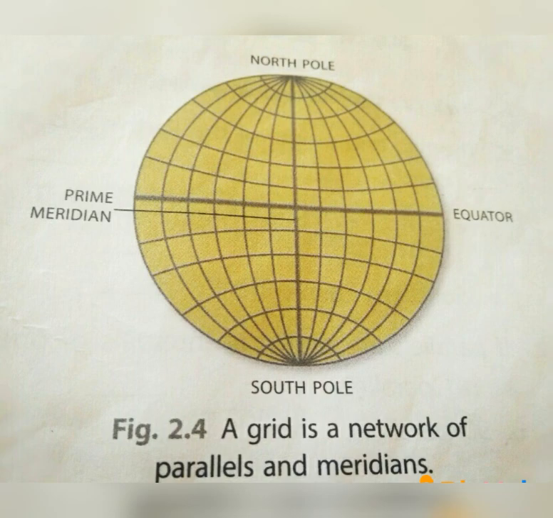What is a parallel? A parallel is a set of circles running in the east to west direction. And what is a meridian? They are imaginary lines running from north to south. The point at which the parallel and the meridian cross each other is the location of that place.